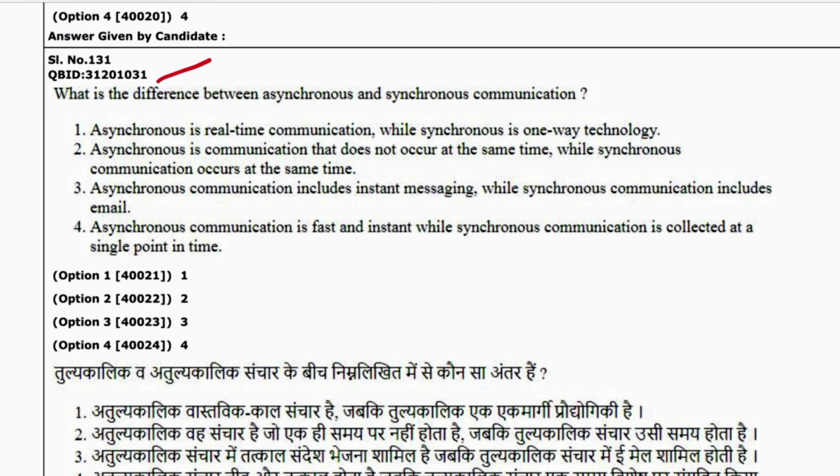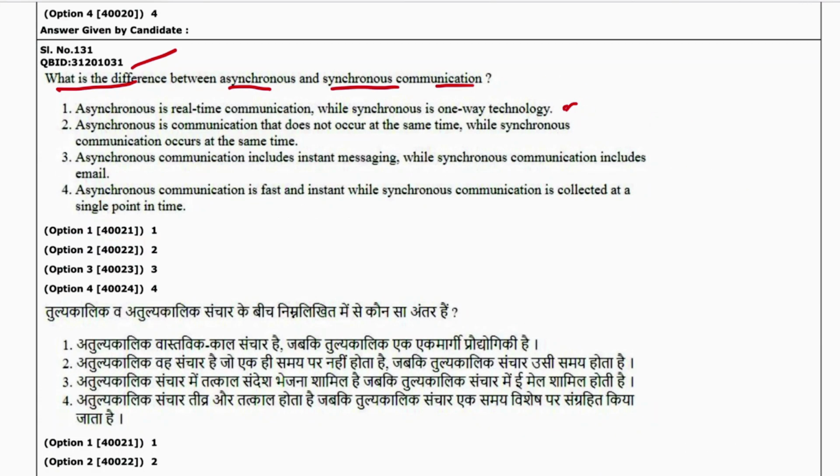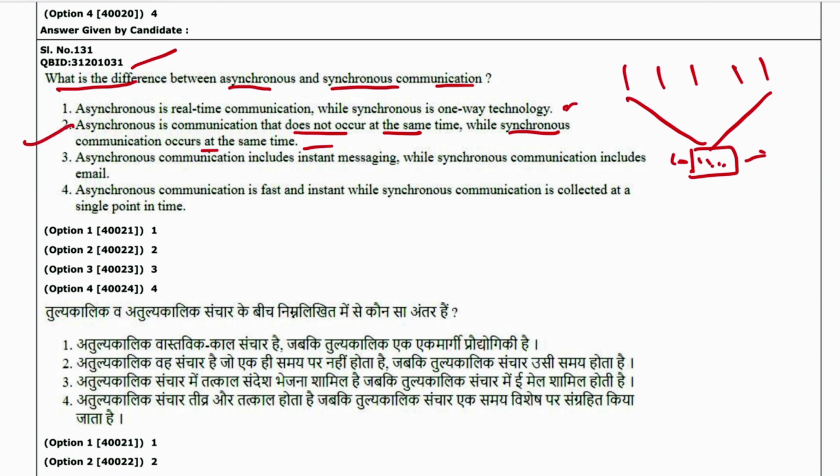Next is 31. What is the difference between asynchronous and synchronous communication? Synchronous is real-time communication while asynchronous is a one-way technology. No, this is vice versa. Asynchronous is communication that does not occur at the same time. This is correct. While synchronous occurs at the same time. Yes, as I gave the example earlier, a meeting. Let's say several people are connected through an online meeting. So they are connected to an internet connection and platform. So 2 is the answer.